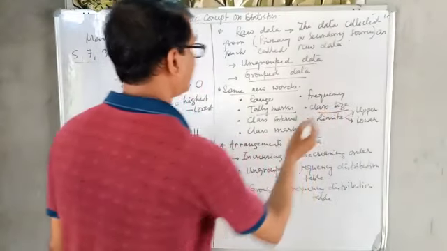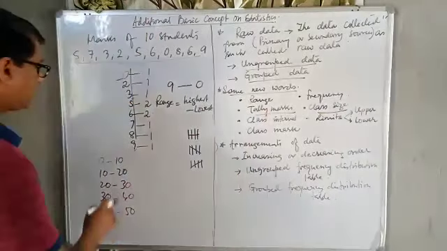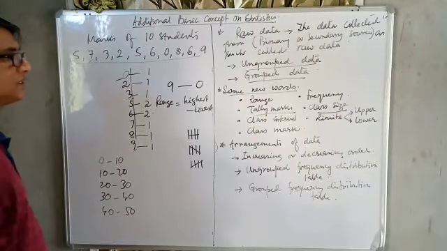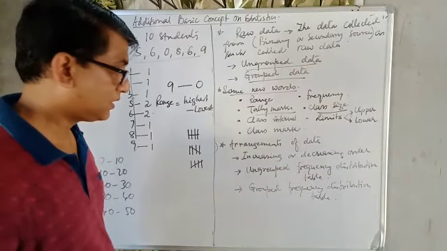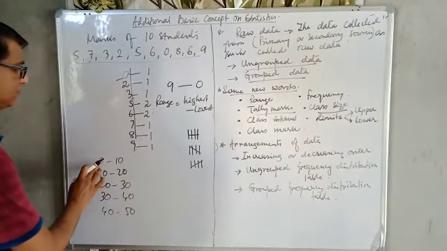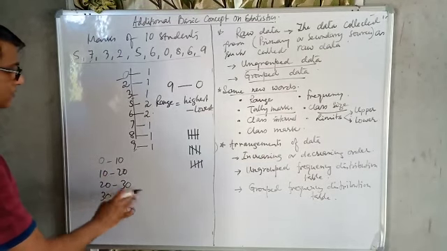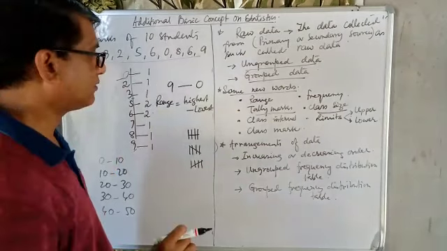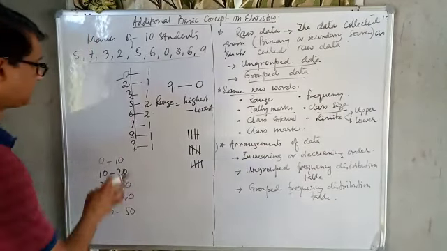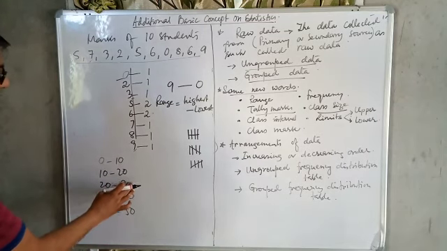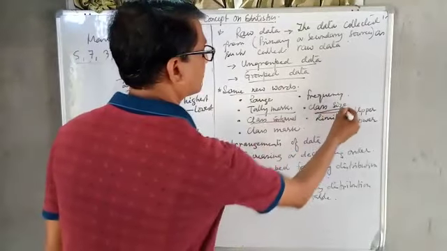Class size. Now it is used for grouped data. Class size, how can you find it out? How can you make the class size? It depends upon the questions, or it depends upon the information. Here we are taking the class size 10. So we have written 0 to 10, 10 to 20, this way. That is, the difference is 10. Class interval. Each and every group is called a class interval. The first class interval, the second, the third, fourth, fifth class interval. These are all used in grouped data.